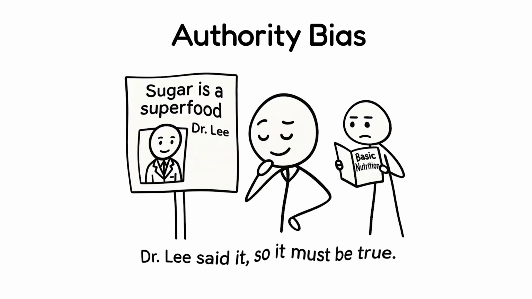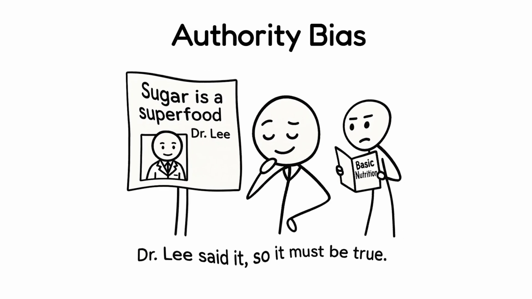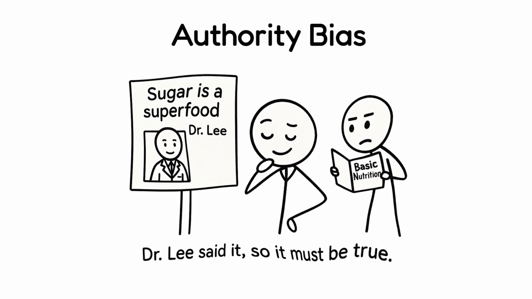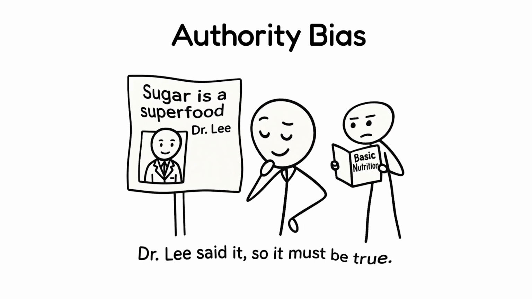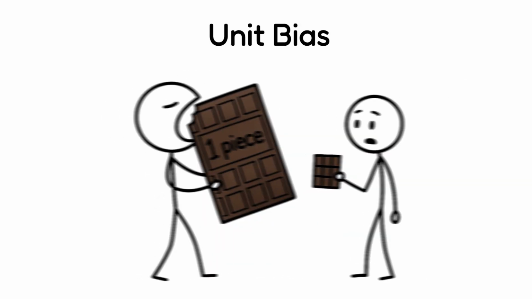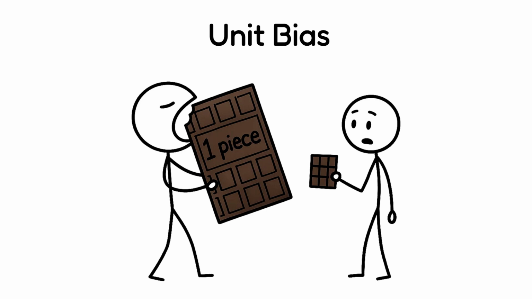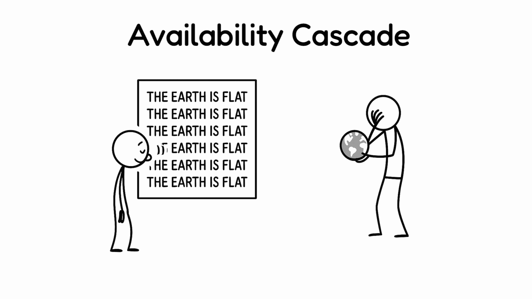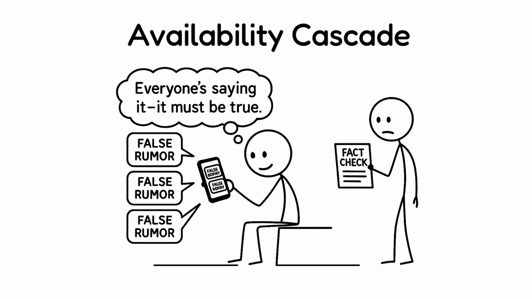Authority bias. It happens when people trust or follow someone's opinion just because they're in a position of authority, even if the opinion is wrong. Unit bias. It's the tendency to think a single unit of something is the right amount, no matter the size. The next bias in our list is related to the availability heuristic. Availability cascade. It happens when an idea gains belief simply because it's repeated often, not because it's true. For example, a false rumor spreads online, and people start believing it just because everyone's talking about it.